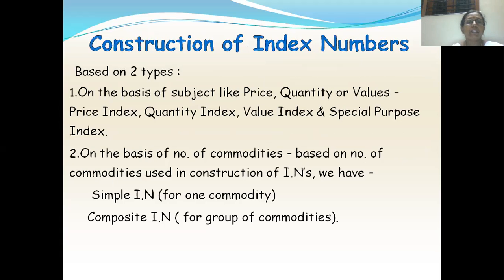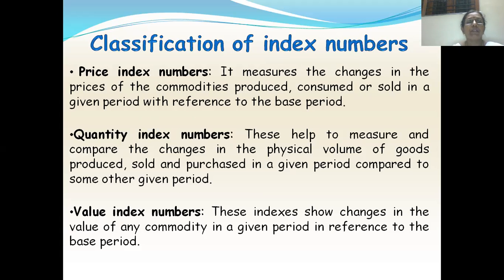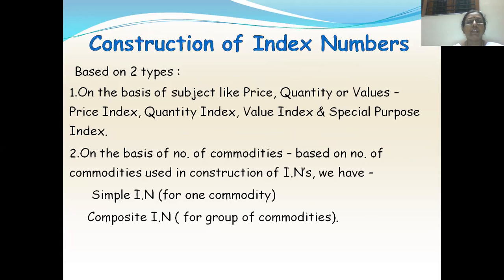Now, how to construct these index numbers? We have seen the classification of index numbers. Now we'll see how to construct them. Index numbers are constructed based on two types. One is on the basis of subject, like price, quantity, or value. If we are constructing an index number based on prices, it is called a price index number. On quantities, it is called a quantity index number. On values, it is called a value index. And if it is for any special purpose, it is called a special purpose index.